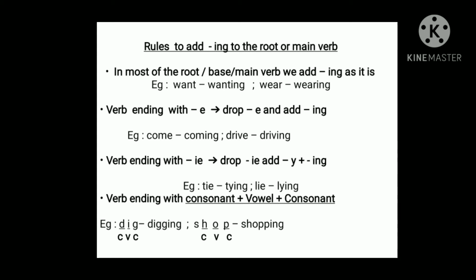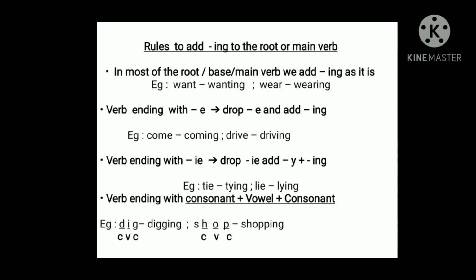Now look at the third one. Verbs ending with consonant, vowel, consonant. If any verb ends with consonant, vowel, consonant, what will you do? You will double the last letter and you will add ing. Look at the example. Dig. D is consonant, I is vowel, G is consonant. So you have to double the last letter. What is the last letter for dig? G. So you have to double G and you have to add ing.